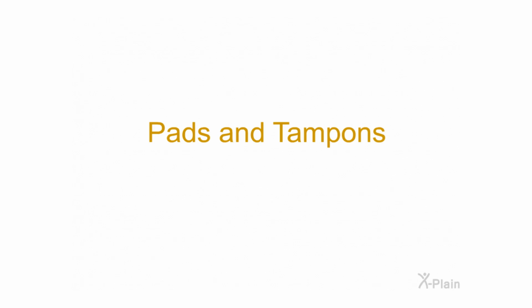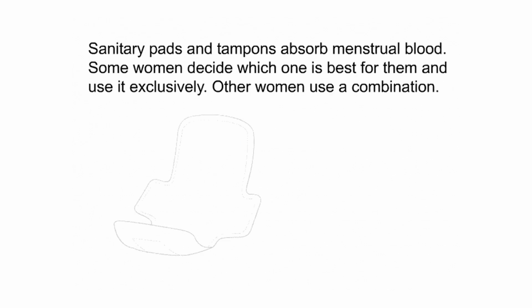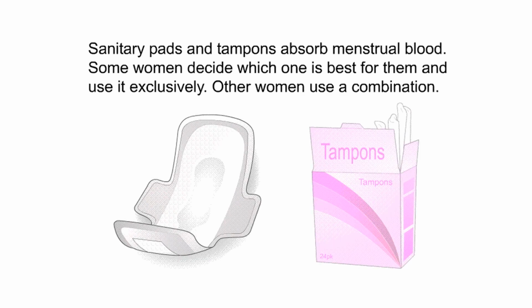Pads and tampons. Sanitary pads and tampons absorb menstrual blood. Some women decide which one is best for them and use it exclusively. Other women use a combination.